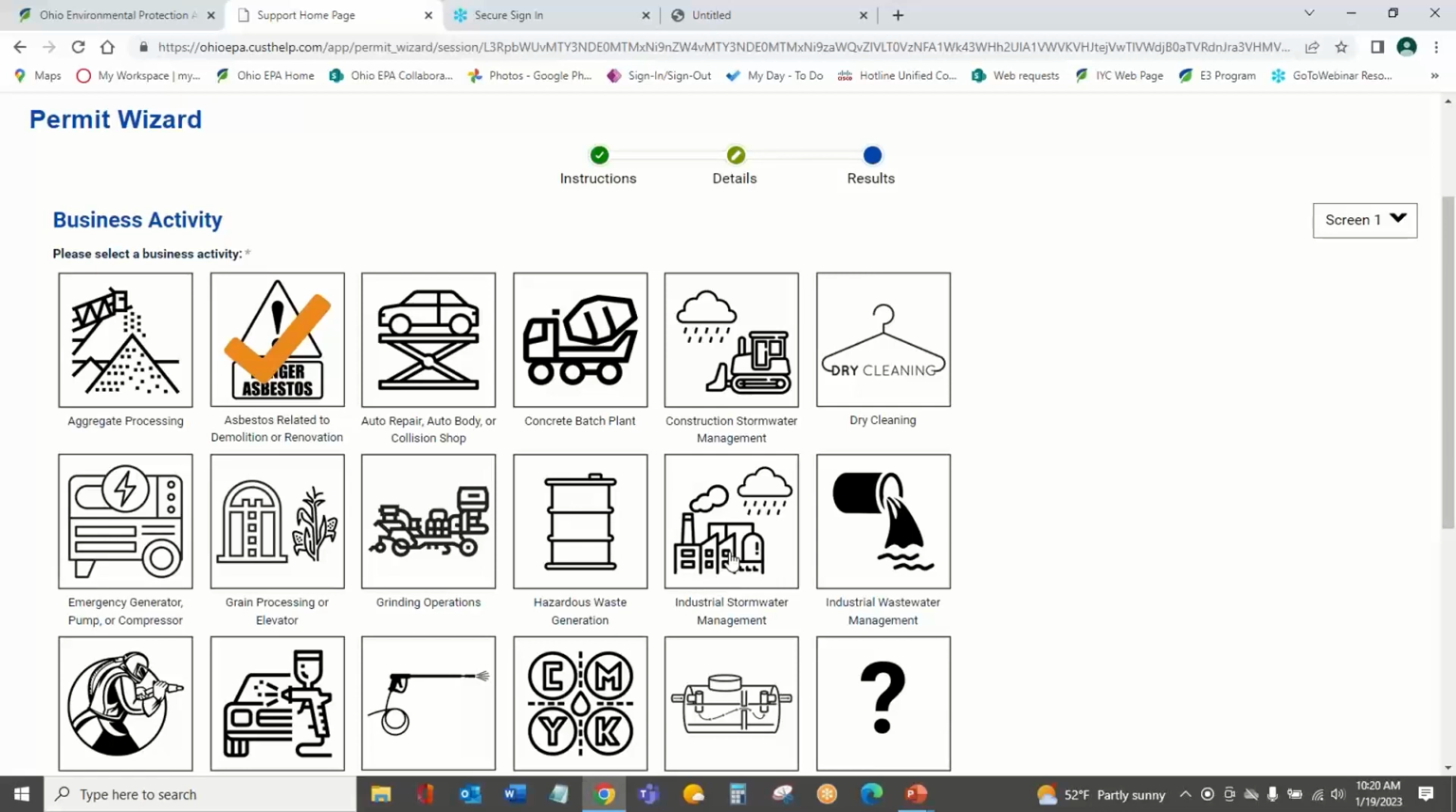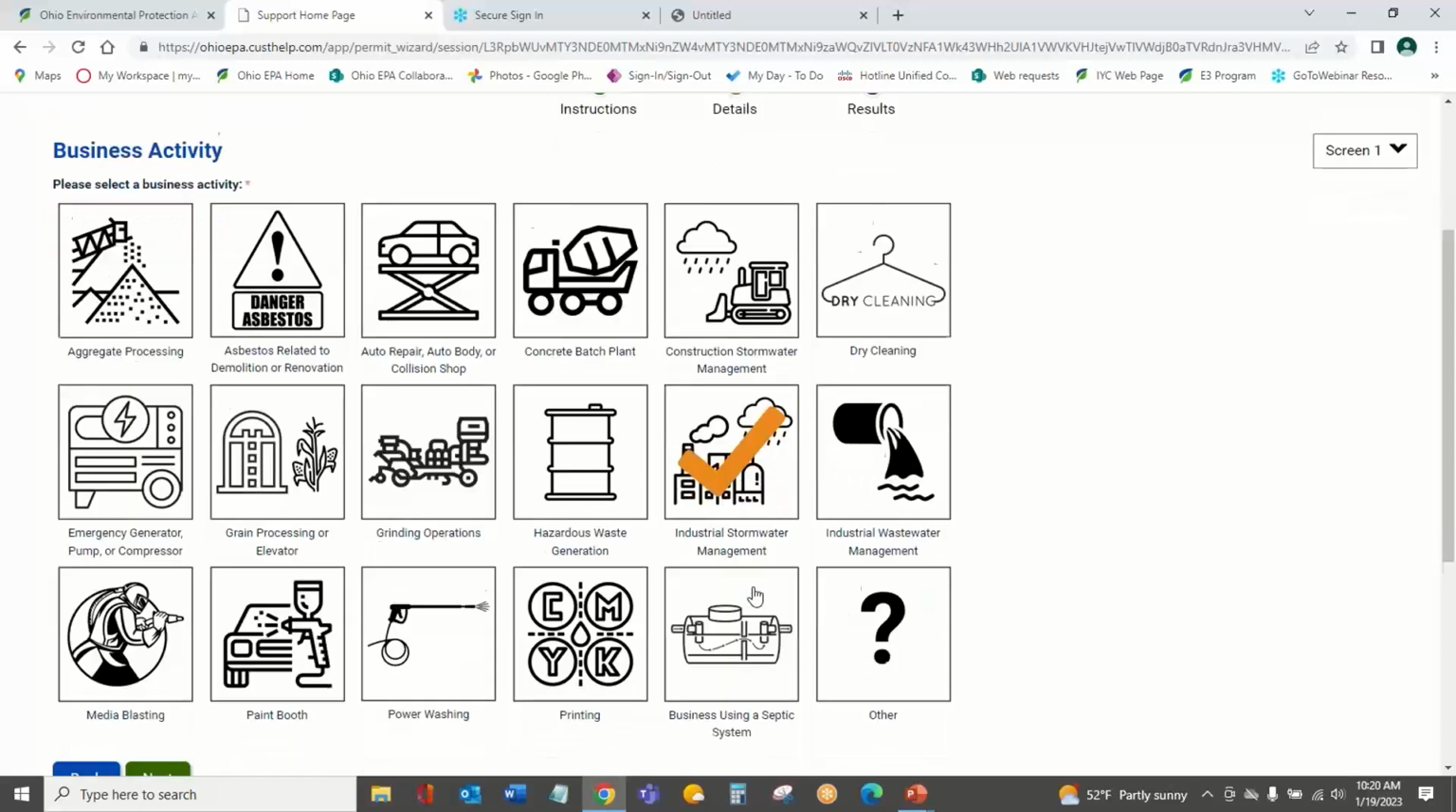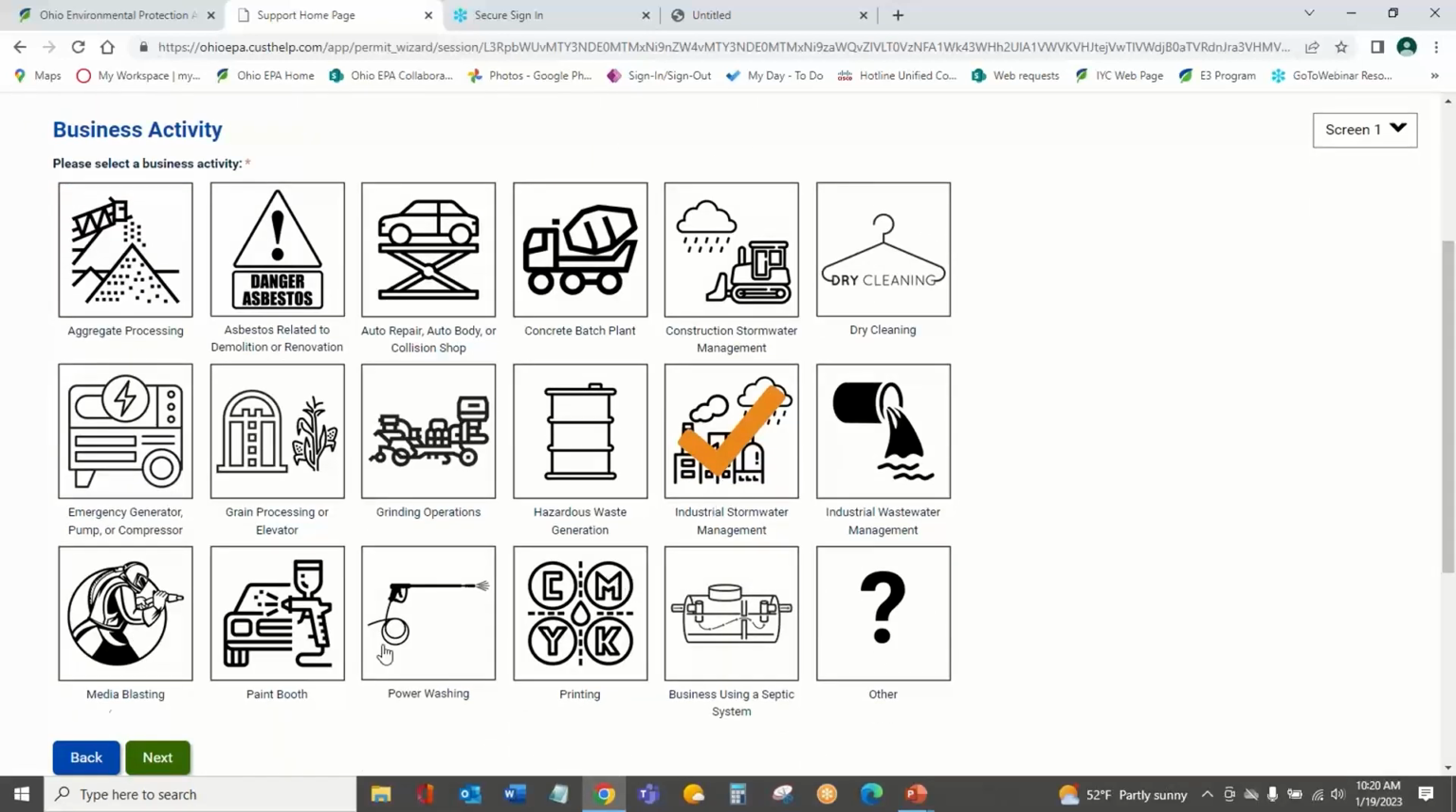Another thing I want to show is we're going to start with industrial stormwater management. Industrial stormwater applies to a lot of different kinds of industries and business, but it's one particular type of permitting requirement that we have with our agency. So I'm going to say that I want to evaluate for industrial stormwater management.